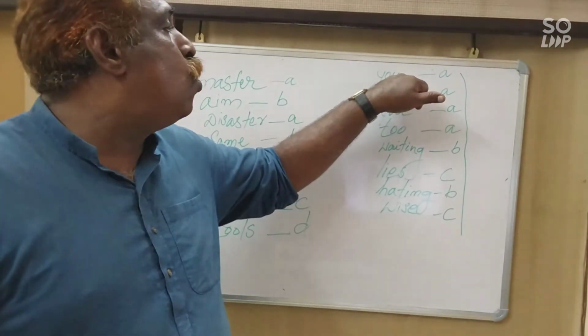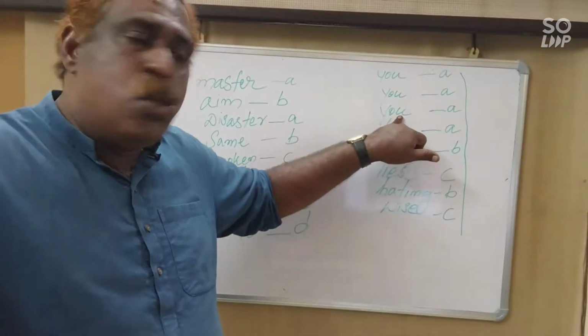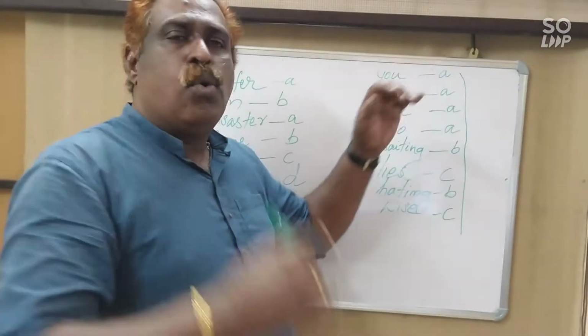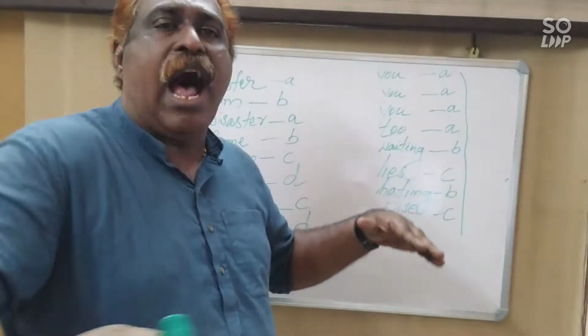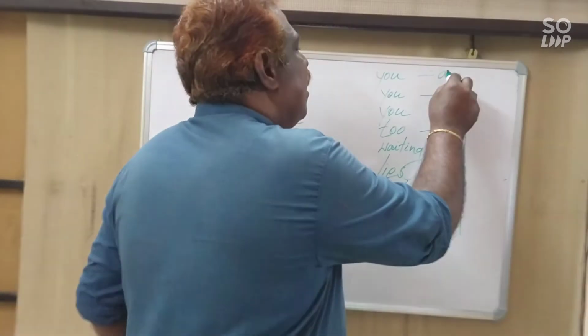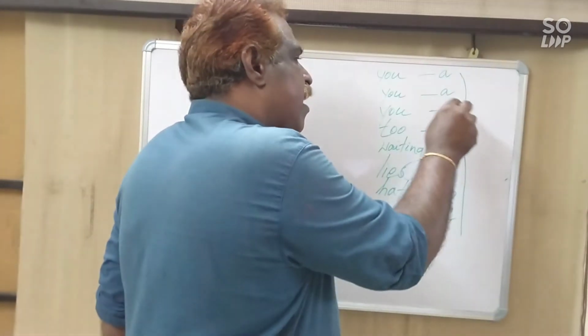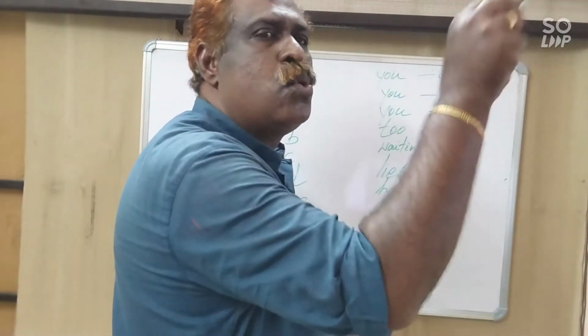You, ooh, you, ooh, you, ooh, same sound. Two, ooh. So we give an ooh sound. So we give the same letter A to you, you, you, two. Same sound, ooh, ooh, ooh.